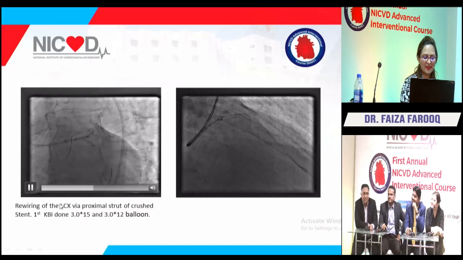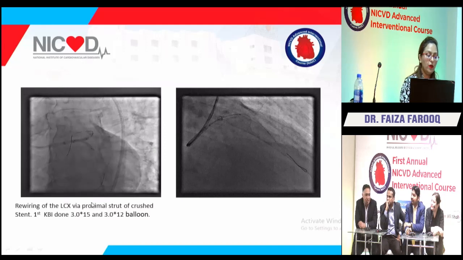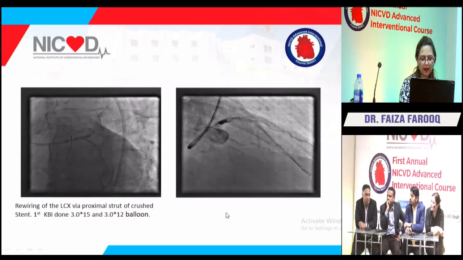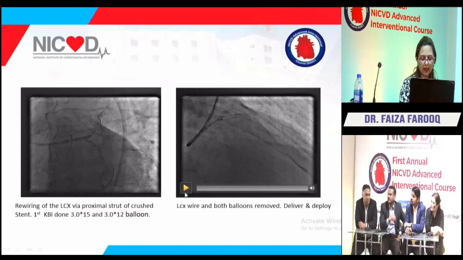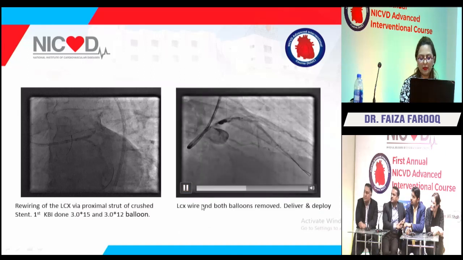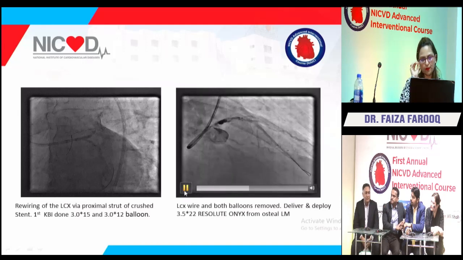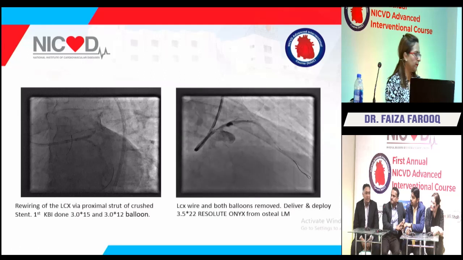So the next step was the rewiring of the circ. Rewiring was done via a non-distal strut. It's basically a non-distal strut, either a proximal or the central, whatever part of the strut segment. The first kissing balloon inflation was done with 3/15 and 3/12 NC balloons. Right after the first kiss, the circ wire and both balloons in the circ and the LAD were removed, and a 3.5/22 Resolute Onyx stent was placed from the ostial left main to the LAD.